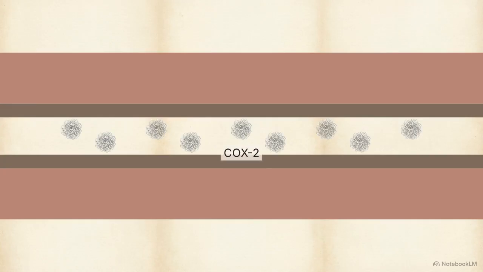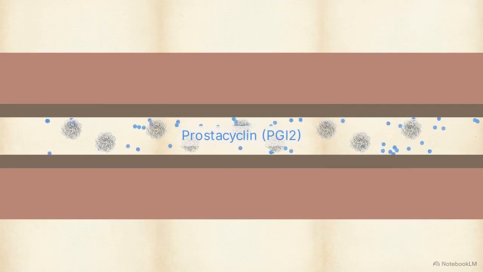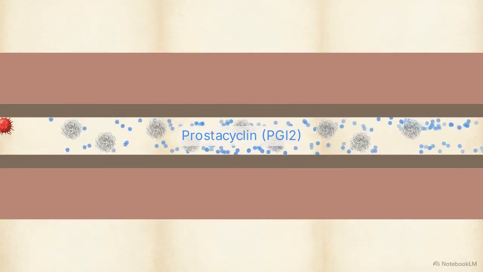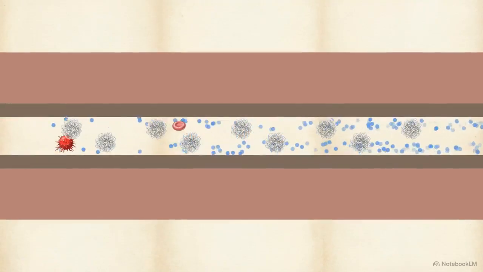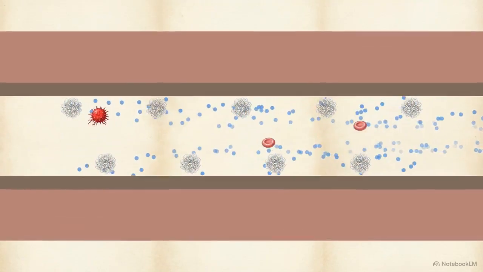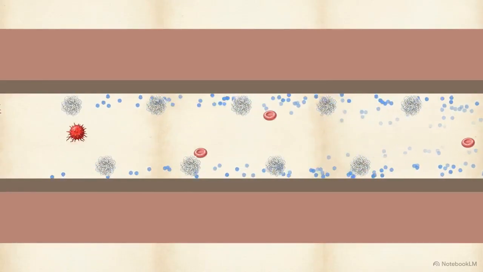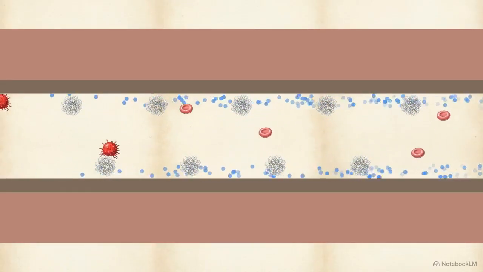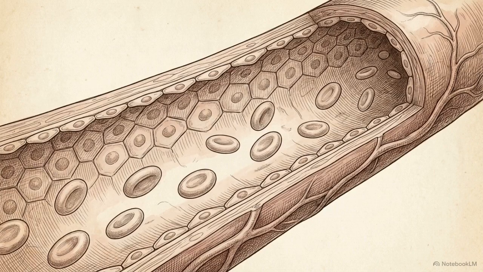COX-2 is constitutively expressed in the endothelial layer. These enzymes constantly synthesize prostacyclin, or PGI2. This localized vasodilator keeps the vessel relaxed and ensures passing platelets remain dormant. Endothelial COX-2 provides the body with its primary antithrombotic shield.